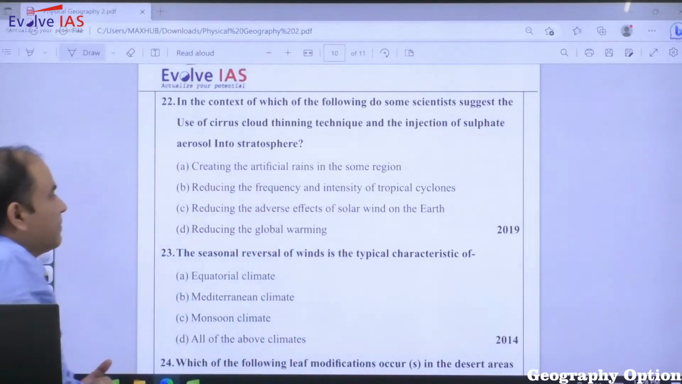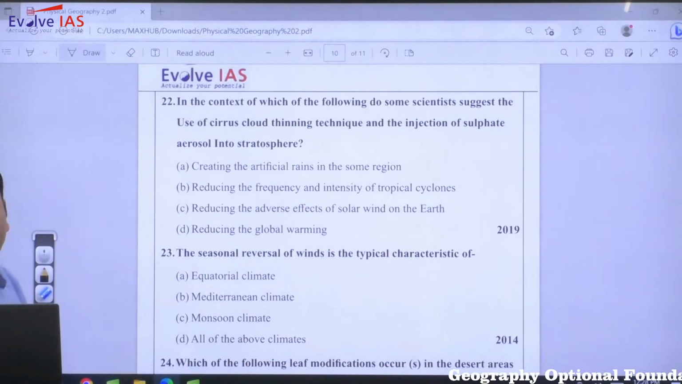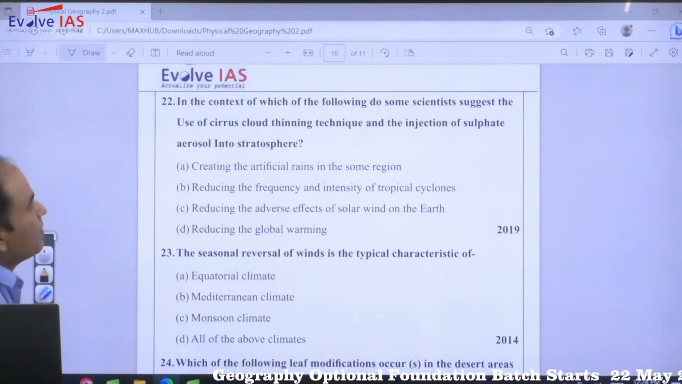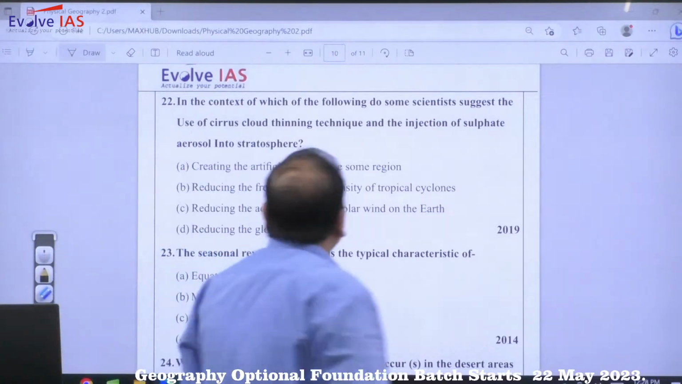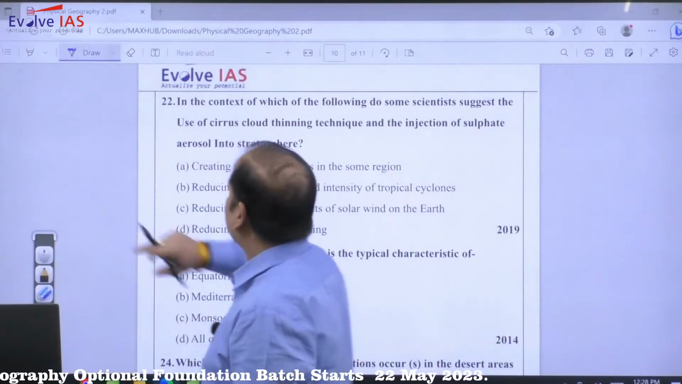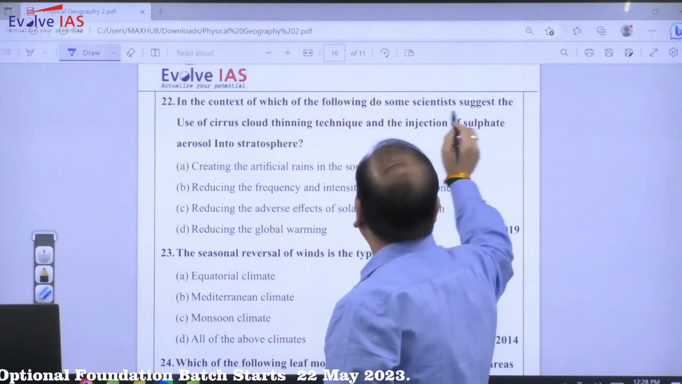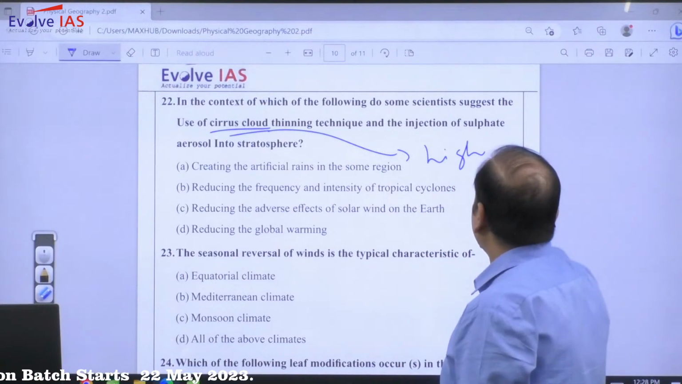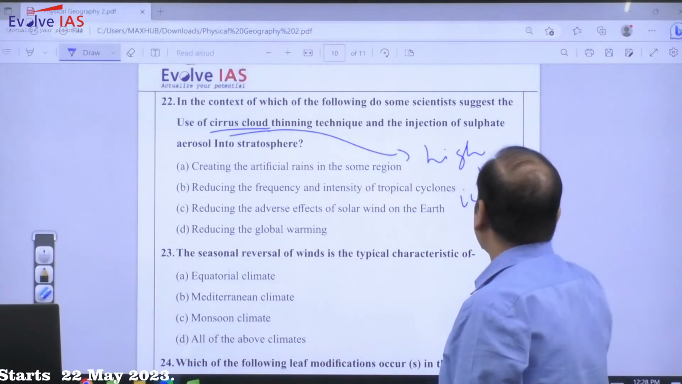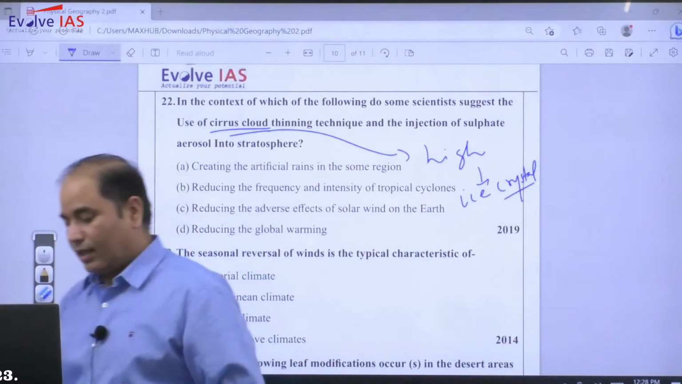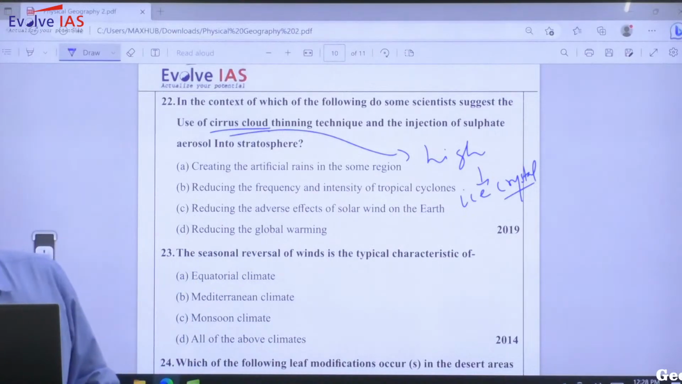In 2019, a very interesting question has been asked. In the context of which of the following do some scientists suggest the use of cirrus cloud thinning technique and the injection of sulfate aerosols into the stratosphere? As far as the cirrus cloud is concerned, cirrus clouds are high clouds. They are primarily made up of ice crystals. Cirrus clouds are the high clouds and they are made up of ice crystals.